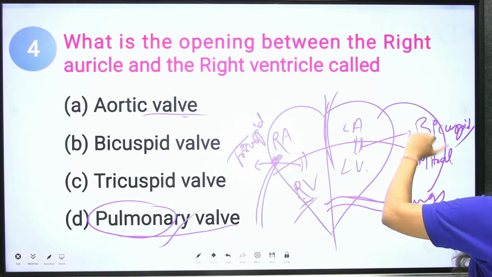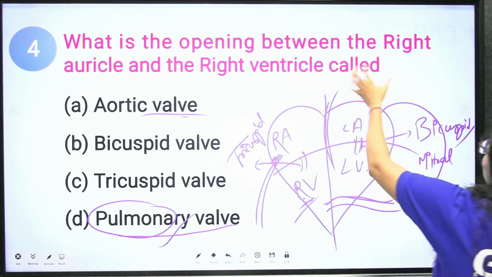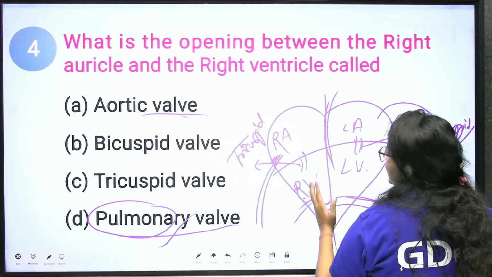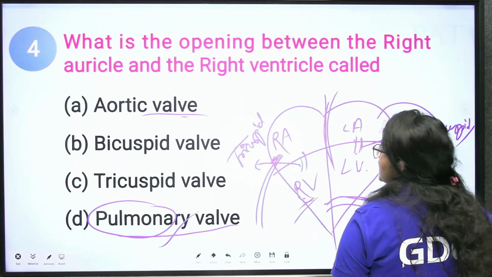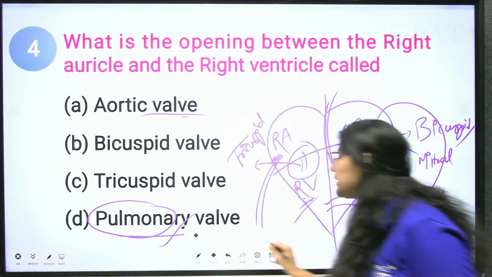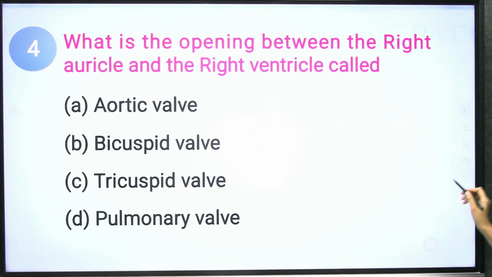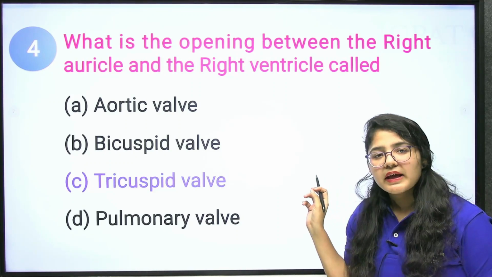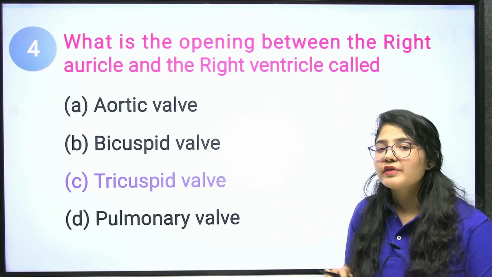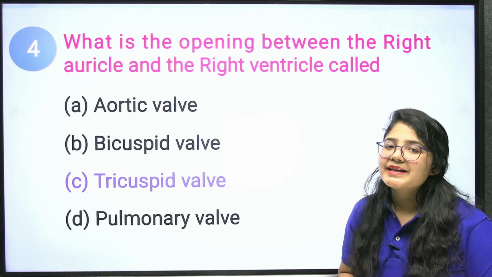The opening between the right auricle and right ventricle, this is the right auricle and this is the right ventricle, is your tricuspid valve. What is this? This is the tricuspid valve. Okay, clear? Once you understand the concept, each and every question will become very easy for you.